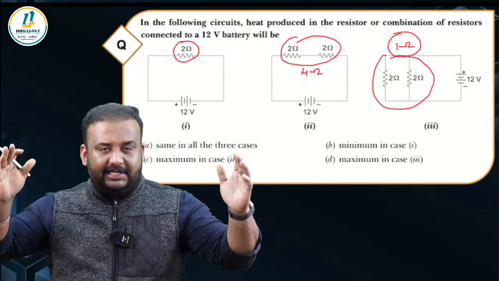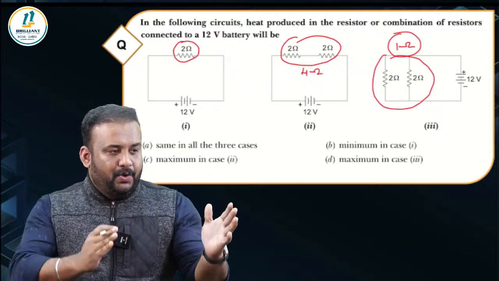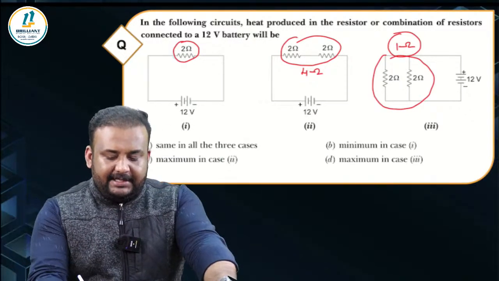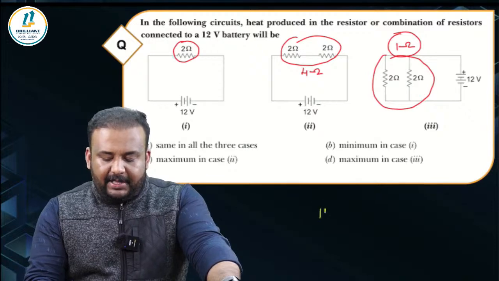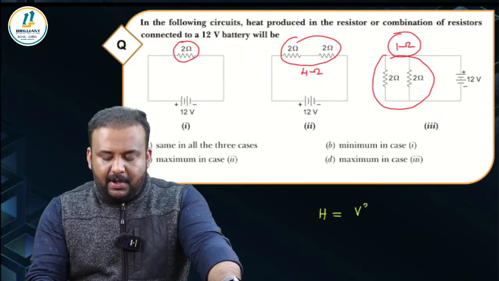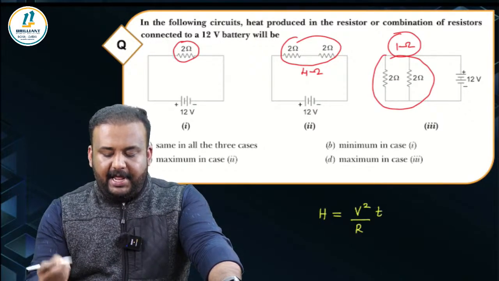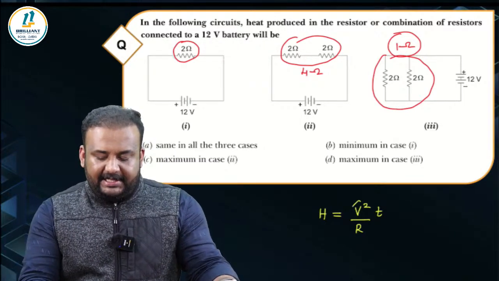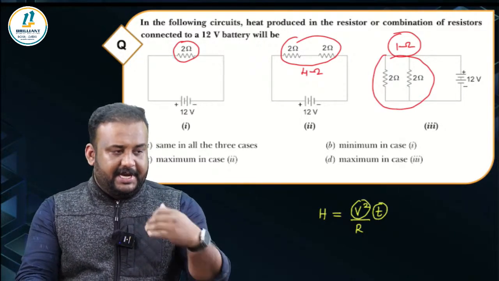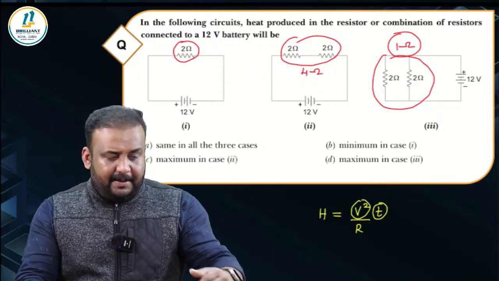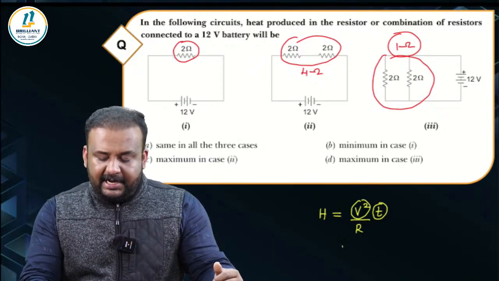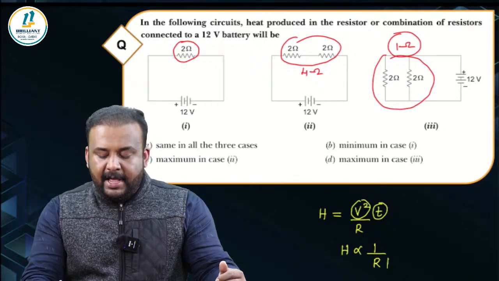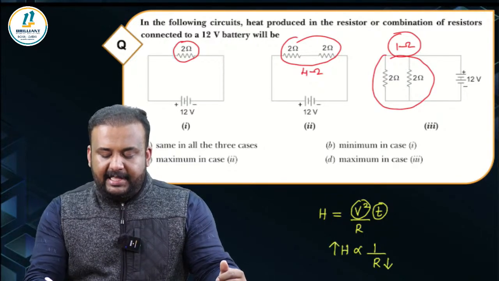So the total resistance in each case is very clear: 2, 4, 1. And the voltage is all the same, 12 volt. So we know that heat produced is equal to V square by R into T, right? You can apply this equation here, because the voltage is constant, and assuming the time for which the current is flowing through the conductor is also constant, heat produced will be inversely proportional to resistance. What does that mean? Lower the resistance, higher the heat.